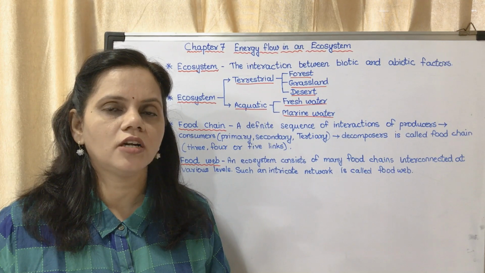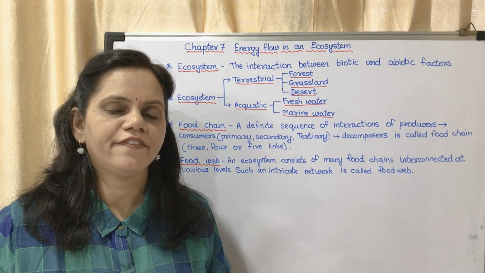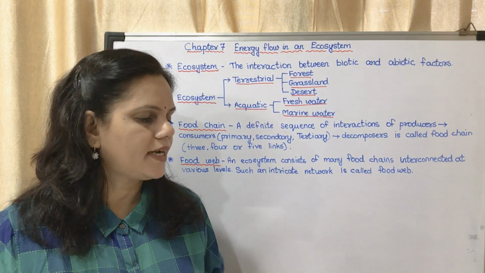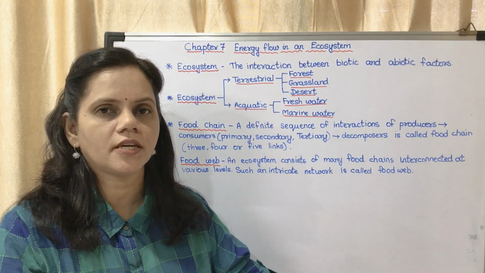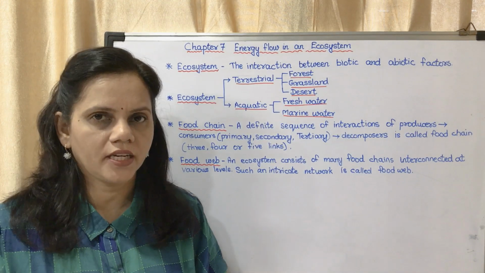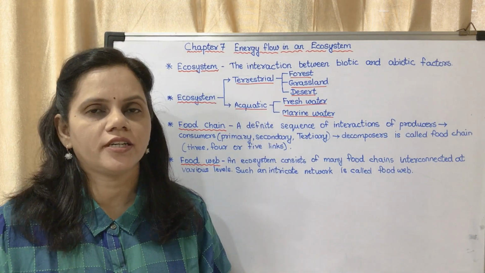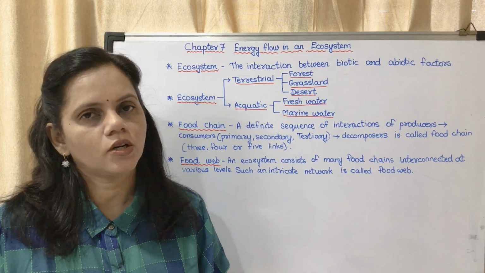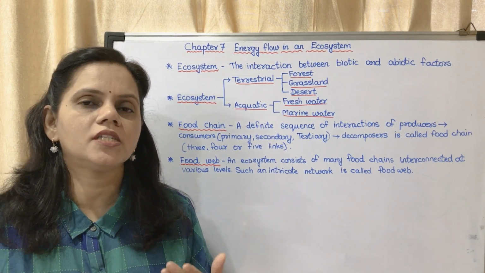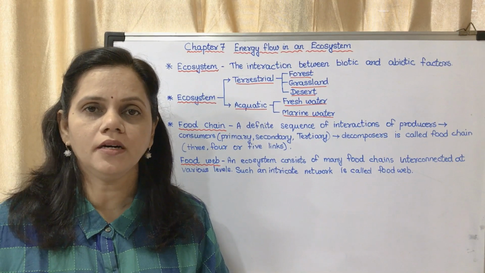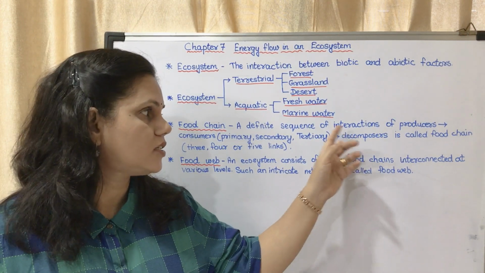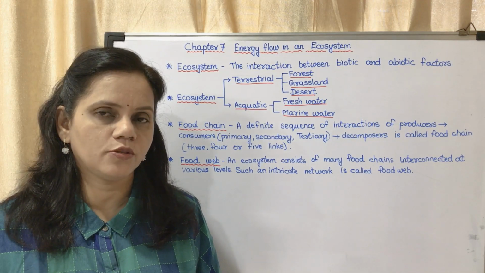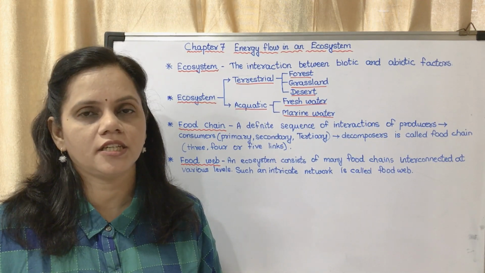So to maintain the balance of an ecosystem, the number of organisms also has to be balanced. That means the producers are always more in number. After that, primary consumers, after that, secondary consumers, and after that, tertiary consumers.